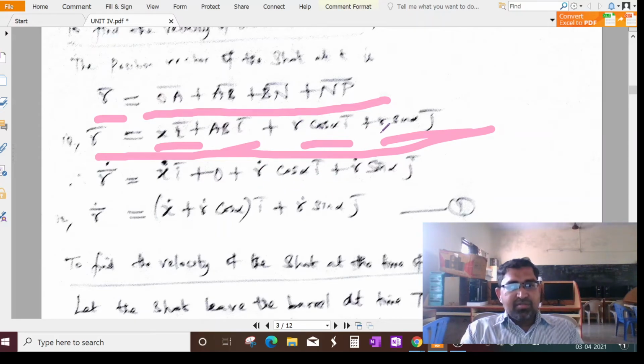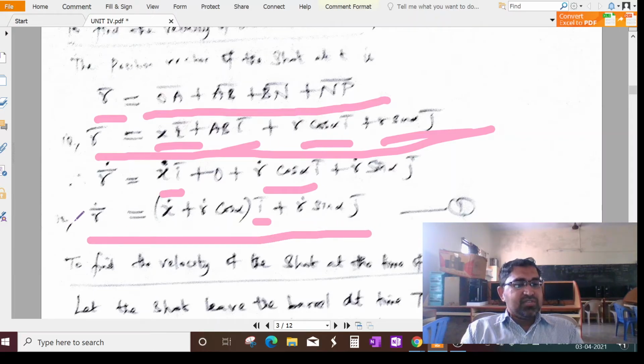Similarly, R dot sin alpha J vector. Now let us combine these two, because the I vector is common. So X dot plus R dot cos alpha into I vector plus R dot sin alpha J vector. So this is the velocity of the shot at time t.